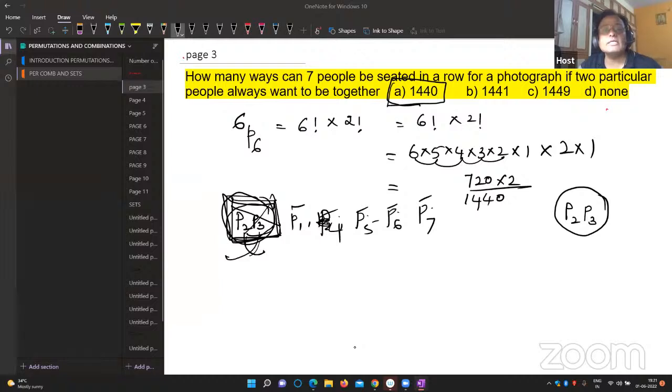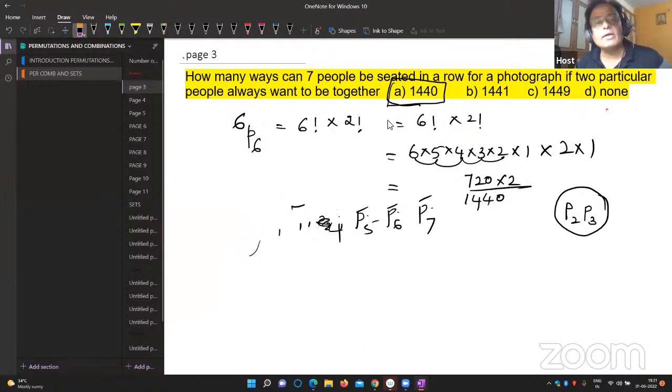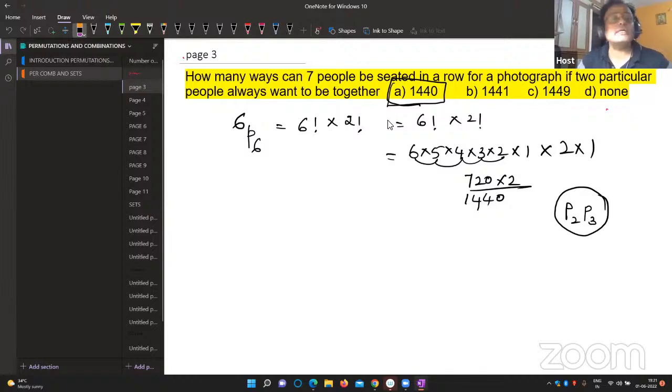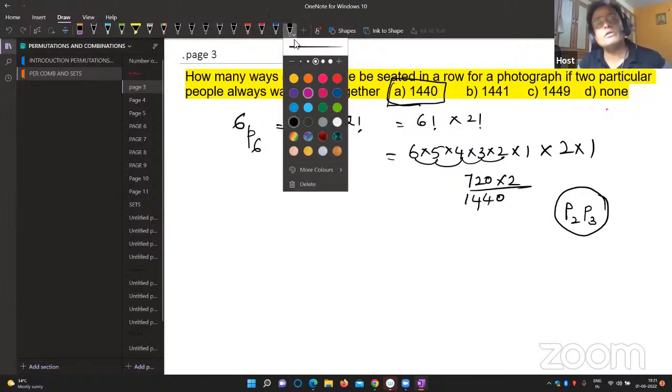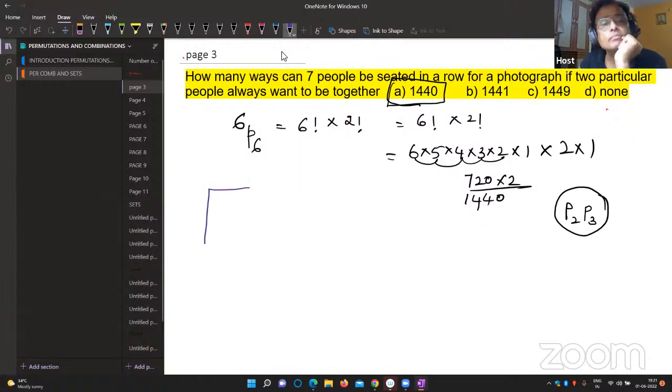So once again, try to understand this question. Once again, I'll explain. Two people want to be always together. They don't want to go anywhere. That's why we'll put the two people in a box. In a box, we'll pack it.